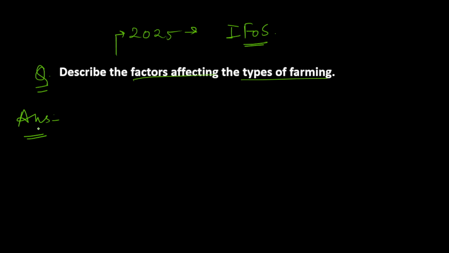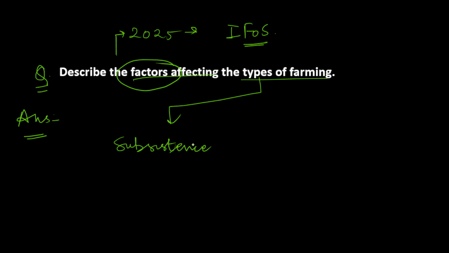The question is directly asking what are the factors which are affecting the types of farming. There are various types of farming. First of all, you should understand what the types of farming are. There is the subsistence type. What happens in the subsistence type? Here the farmer grows the crops only for his own consumption. There is nothing much left to sell.